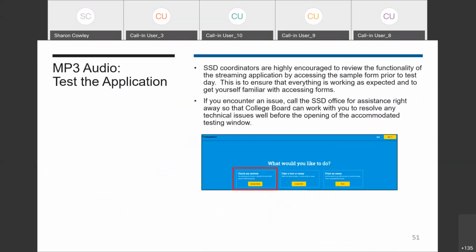Once the application has been installed on each student's computer, you must launch the sample test form on each computer individually to confirm functionality, using the account the student will sign in on test day, if a login is required. We do ask that if you encounter an issue, you call the SSD office right away so that we can work with you to help resolve the technical issues well before the opening of the accommodated testing window.